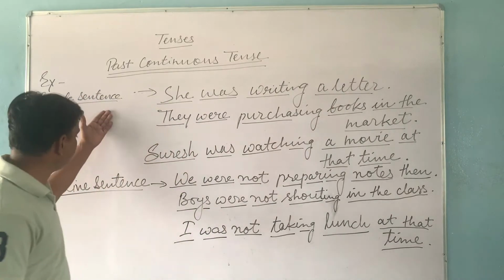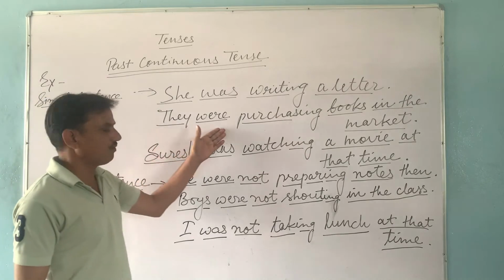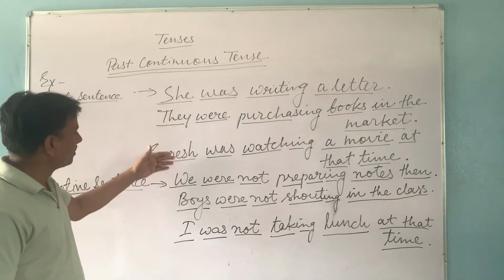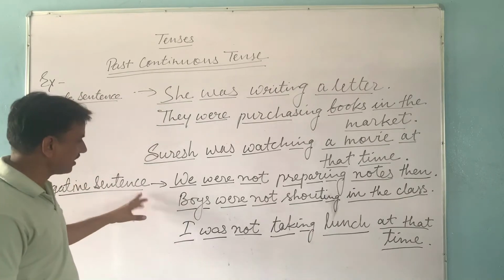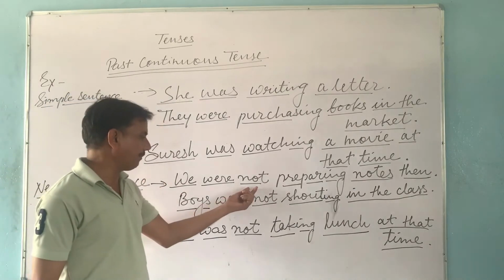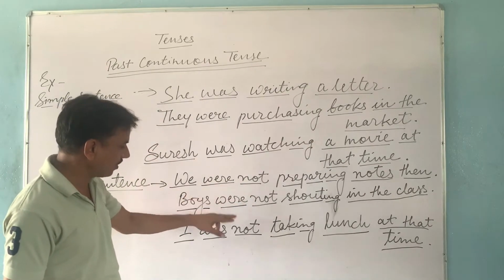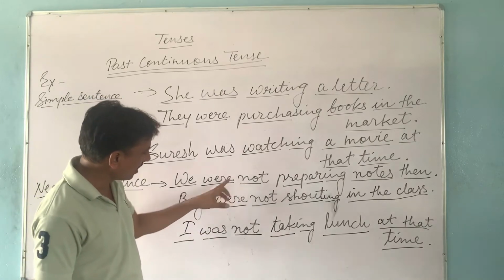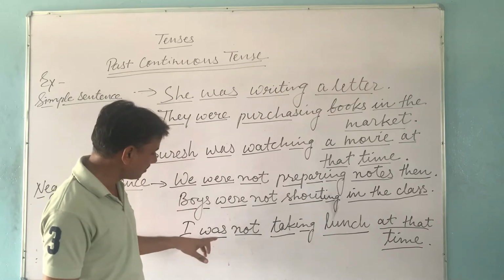So in simple sentence and negative sentence, the actions which were going on in the previous period or past period are written following the structures of simple sentence and negative sentence. In the negative sentence, the important thing to note is that not is written or said after helping verb. They are helping verbs, were and was, and not is said just after helping verb. Were not and was not.